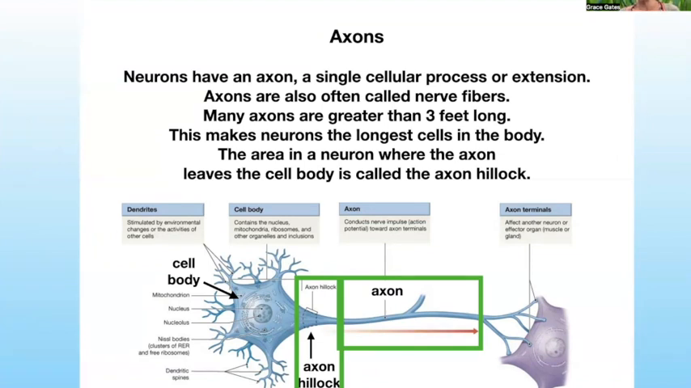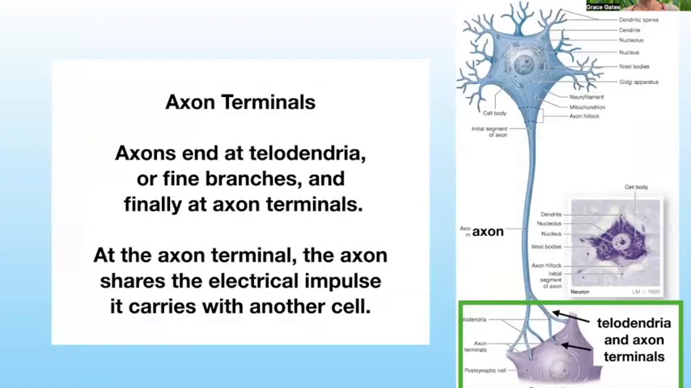Again, it's a thing where early anatomists saw something long and stringy looking, and they called it a fiber. This is different than the collagen fibers that we saw, or from calling a muscle cell a muscle fiber. Now they're calling axons nerve fibers, and axons are a long structure that is part of a neuron. Many axons are more than 3 feet long. Combined with their cell bodies, this makes neurons the longest cells in the body. The area in a neuron where the axon leaves the cell body is called the axon hillock. That will come up a bit later.